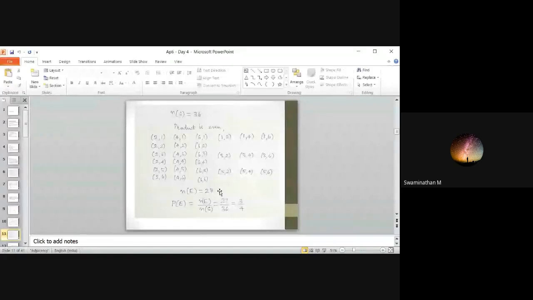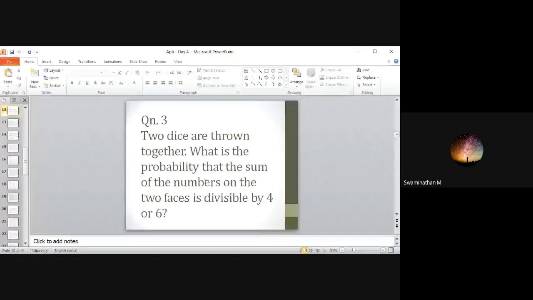Okay, guys, next question. Two dice are thrown together. What is the probability that the sum of the numbers on the two faces is divisible by 4 or 6? See clearly, the sum is divisible by 4 or 6. Say again, the N of S is 36, but find N of E and P of E.